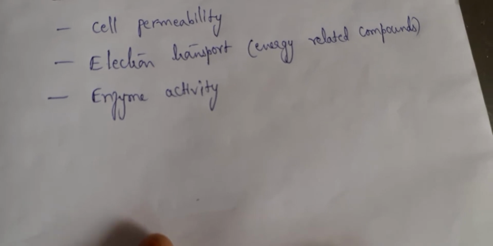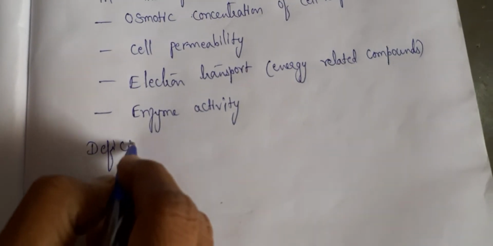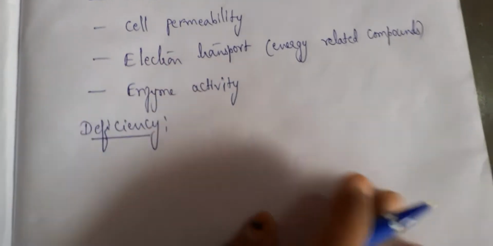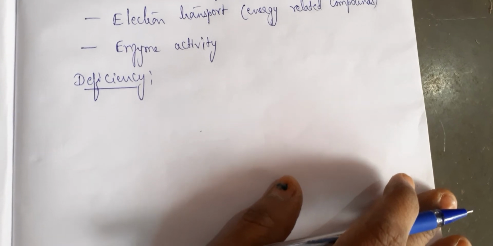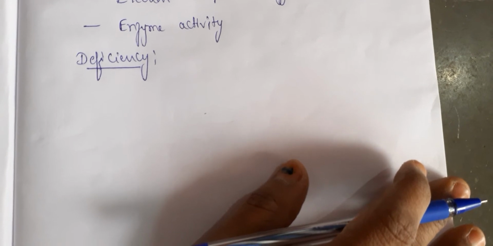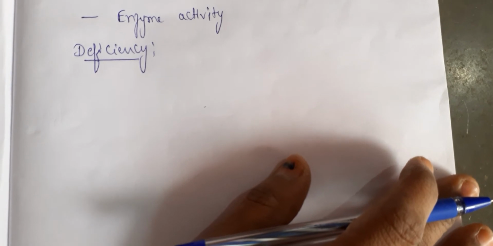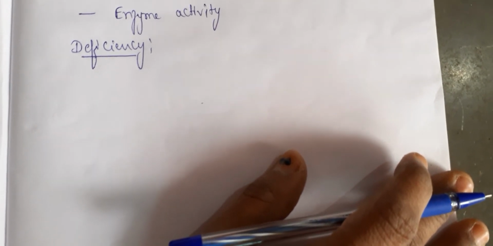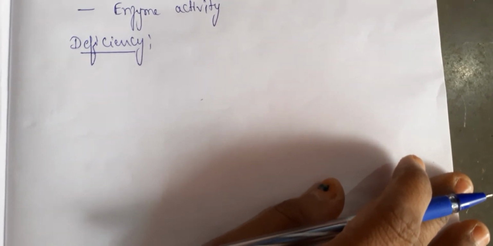Coming to the deficiency. What is deficiency? So today we will see one more, deficiency. So what is this deficiency? Deficiency is generally represented as if one of the essential elements which is required for the plant growth is retarded, then you call it as a deficiency. Retarded means decreased.